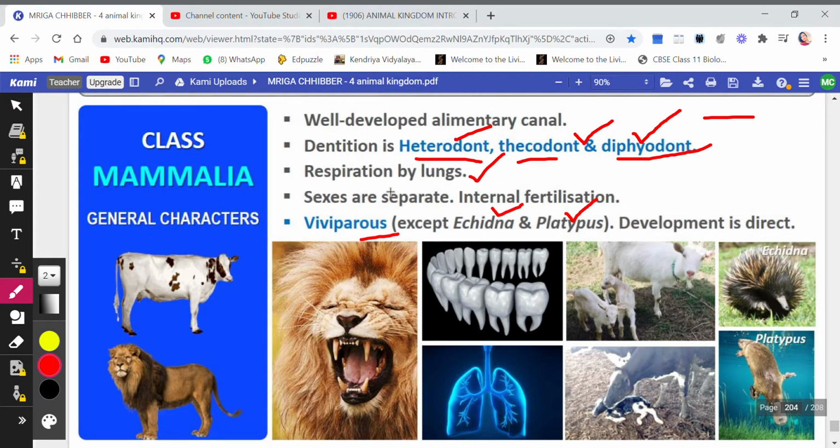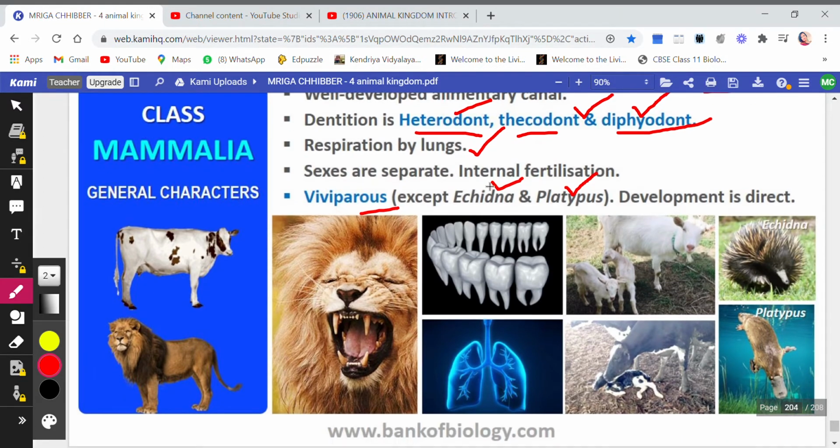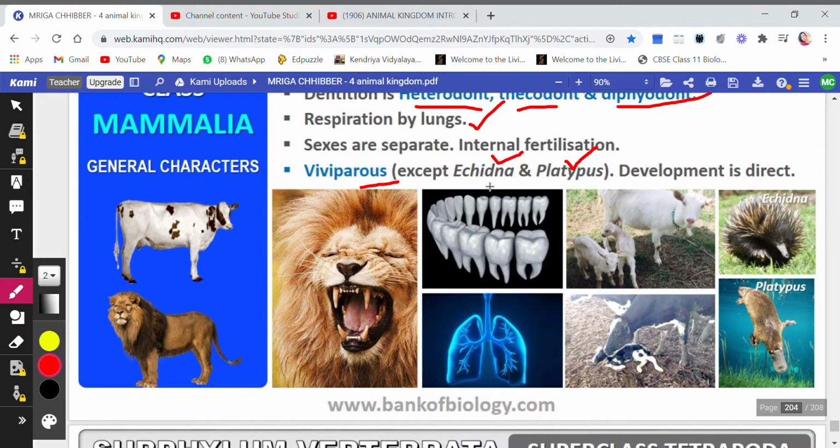And why heterodont? Because there are four types of teeth present in mammals, as you know: incisors, canines, premolars, and molars. So because of four types of teeth, the term heterodont has been used. I hope it is clear why we call them heterodont, thecodont, and diphyodont.